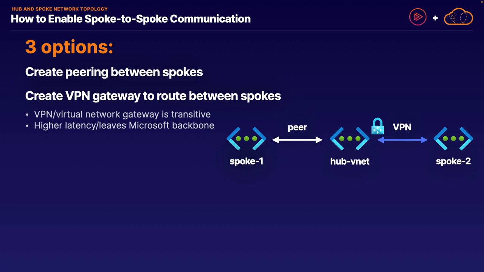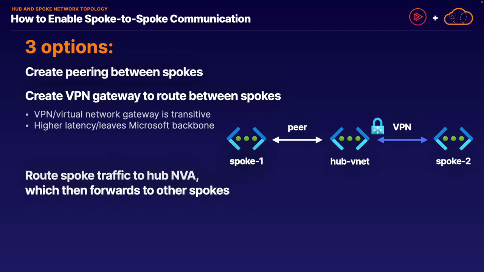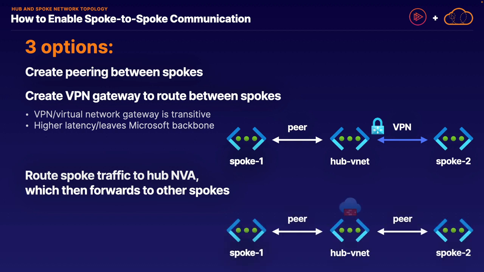The third option, which requires additional configuration and is that exception to the rule I hinted at earlier in this section, is when using a network virtual appliance to route spoke traffic to a hub virtual appliance, which can then go through the additional step via that virtual appliance to then forward traffic to our other spokes. How this works in our example hub and spoke topology is that we have a virtual appliance or the Azure Firewall service hosted in our hub VNet.